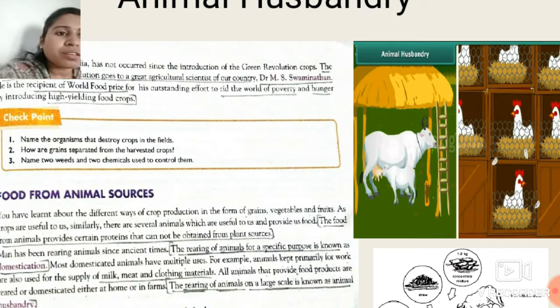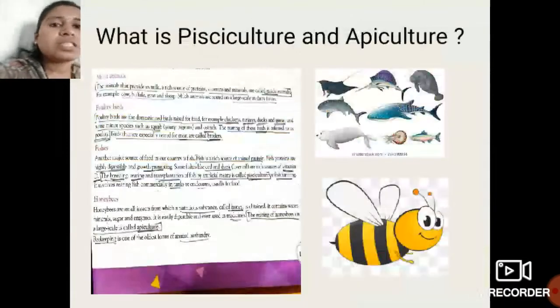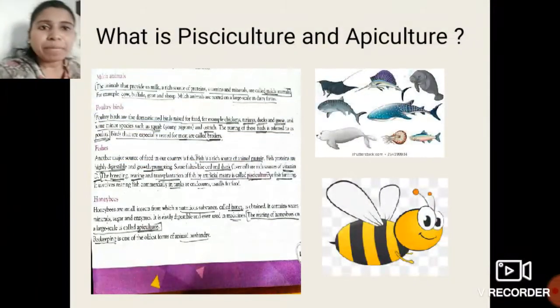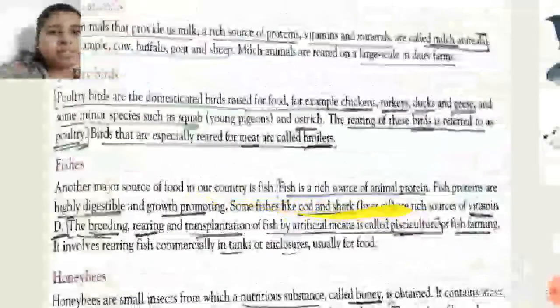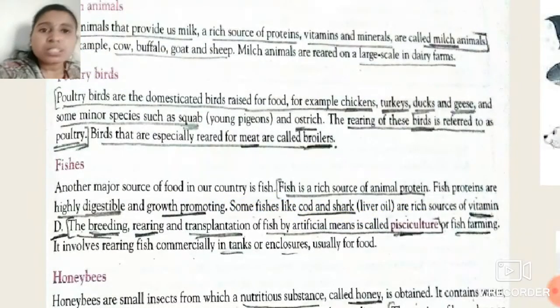Okay students, now the next is, what are pisciculture and apiculture, and what is the difference between them? See students, there are certain birds which are also domesticated for the purpose of getting food.